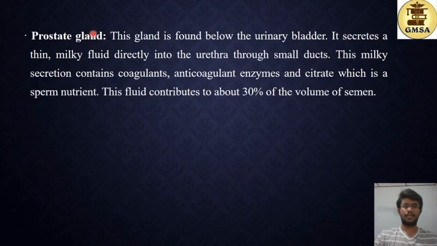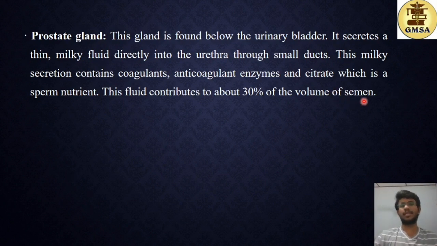The prostate gland. This gland is found below the urinary bladder. It secretes a thin milky fluid directly into the urethra through small ducts. This milky secretion contains coagulants, anticoagulating enzymes and citrate, which is a sperm nutrient. This fluid contributes to about 30% of the volume of the semen.